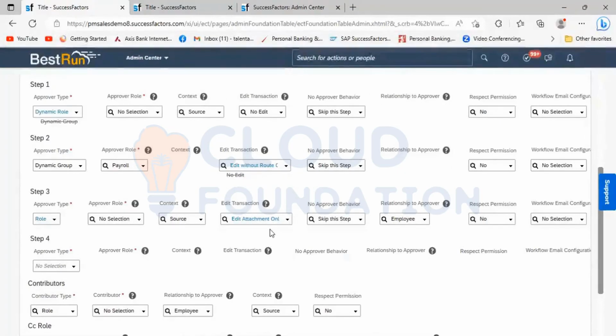Then edit attachment is where he has an option to edit it, but simultaneously he has an attachment link also. You can attach the document, that is, the supporting document. Also, he is able to attach it.